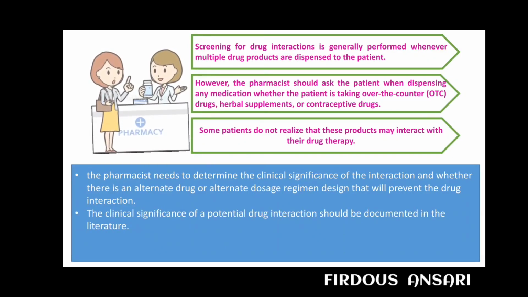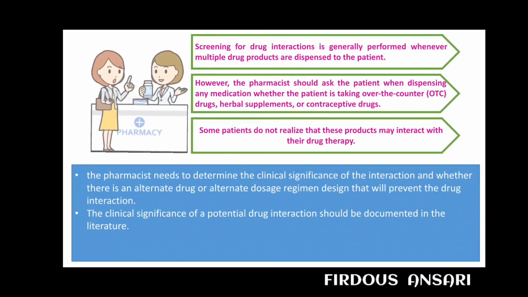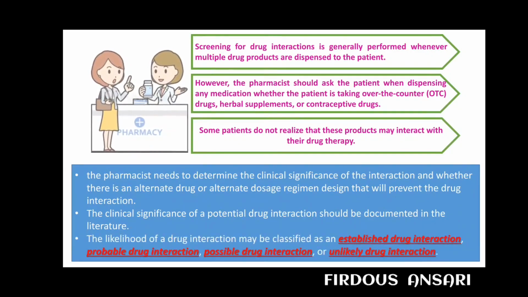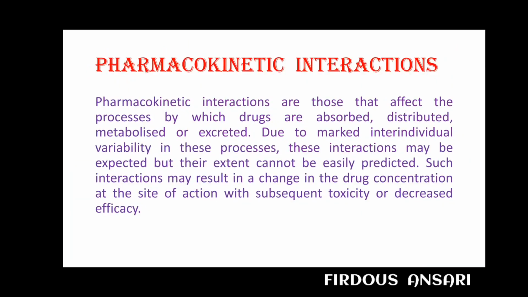The clinical significance of a potential drug interaction should be documented in the literature, and the likelihood of a drug interaction may be classified as established drug interaction, second, probable drug interaction, third, possible drug interaction, or unlikely drug interaction as such. Next, our main topic, that is pharmacokinetic interaction.